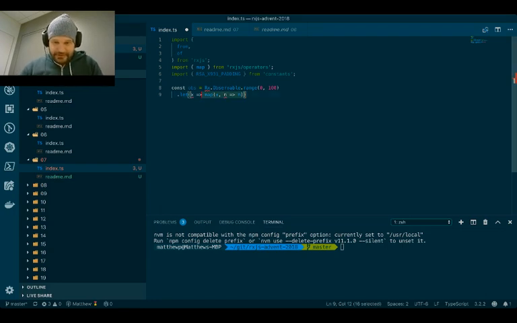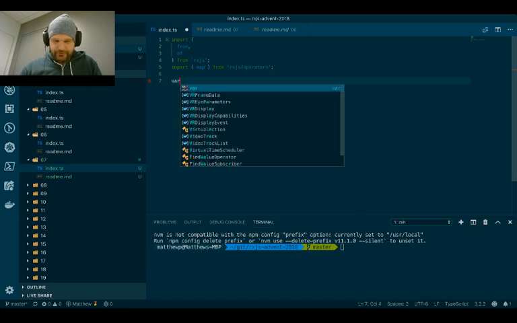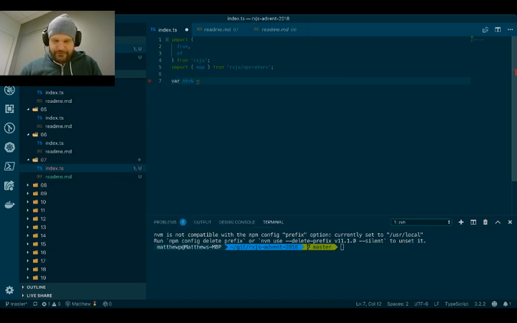Pretty simple stuff. So we import our map from there, and we can have of. So let's create our first observable. So obs dollar is equal to, let's say, of 1, 2, 3.